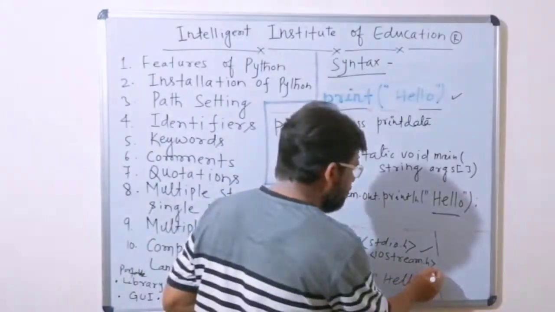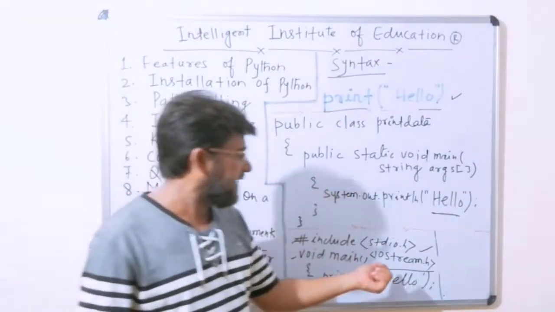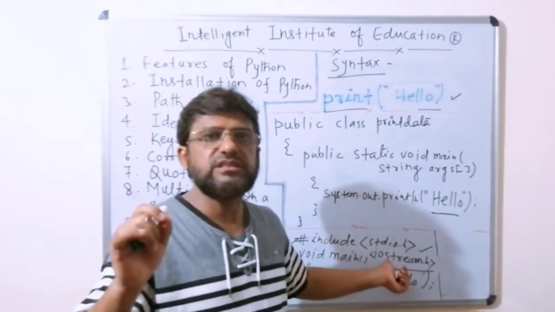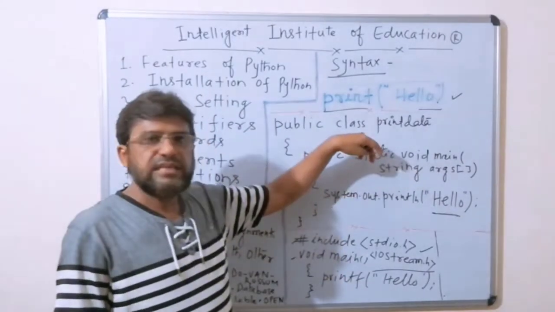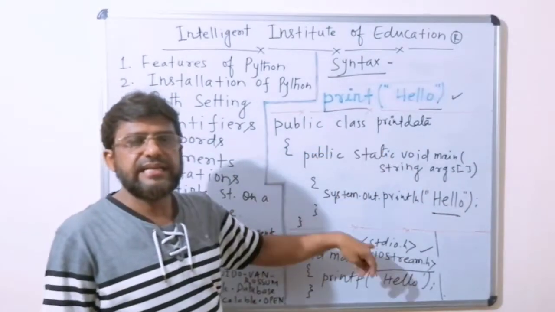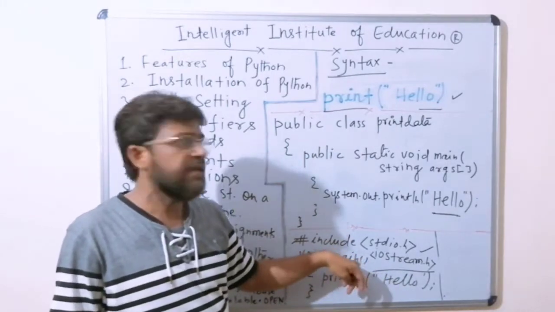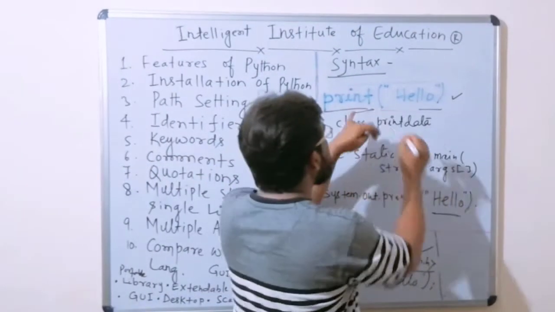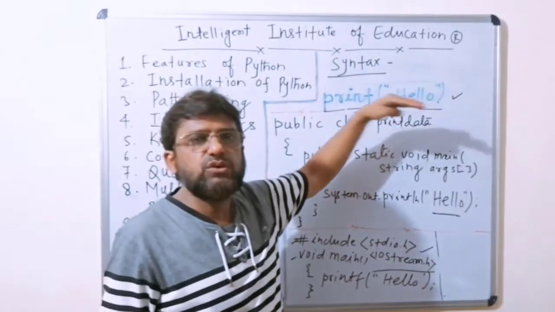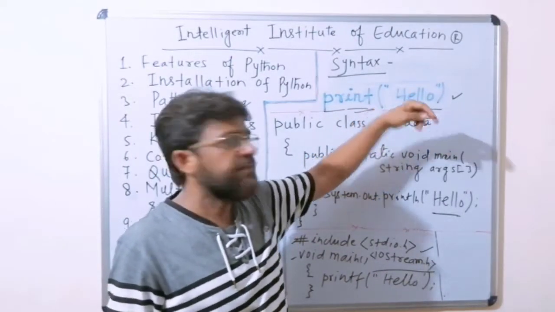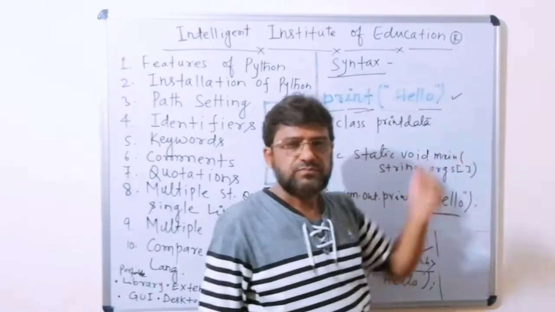If we use C++, we have to change the header file to iostream.h. So I want to explain here that Java requires 3 lines, C and C++ also require 3 lines, but Python requires only 1 line, print hello or any statement, and you execute this Python program and get the result.